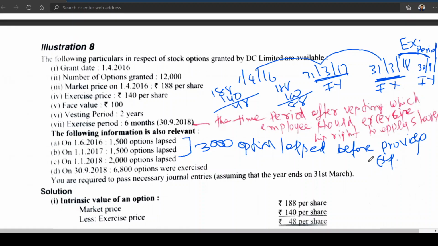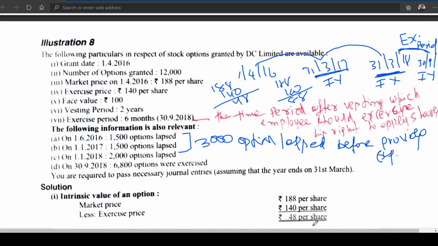3,000 options lapsed before providing expense. So I think the question of expense recognition does not arise. But the second problem which I explained, we have seen unvested after 2 years. But here, before first year itself, it has been lapsed. So no need to provide expenditure, no need to recognize expenditure on 3,000. Okay. Then 188 minus 140 is clear.